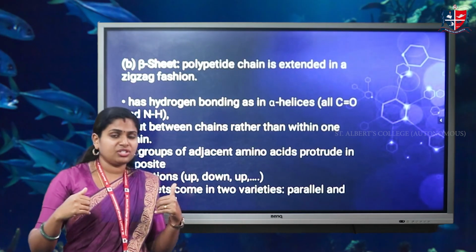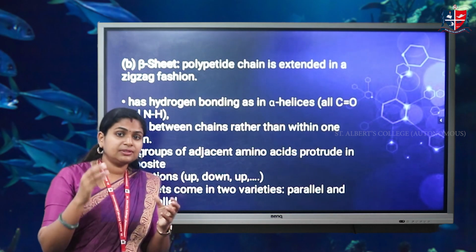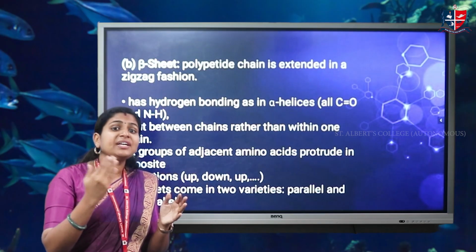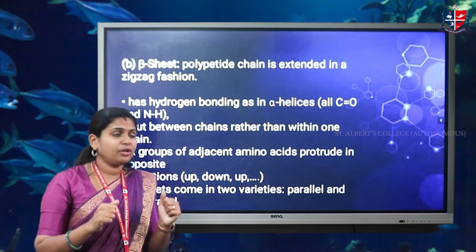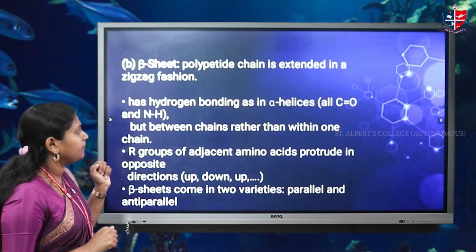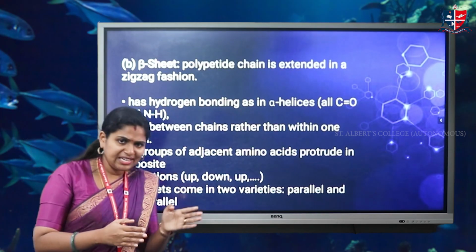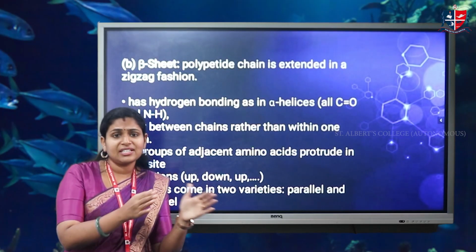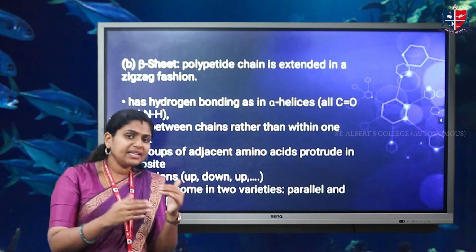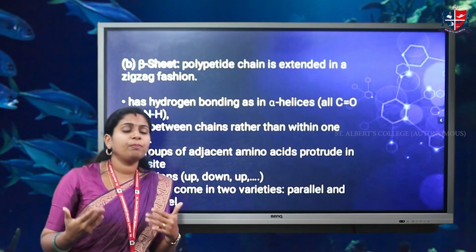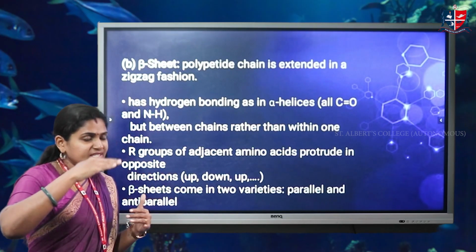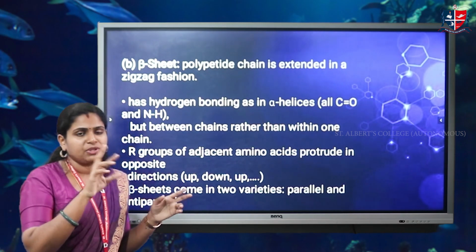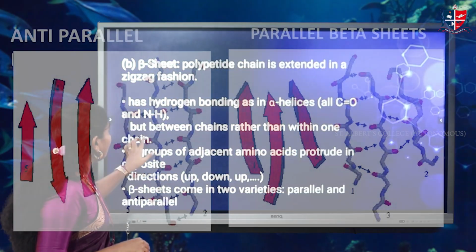It is a sheet-like structure. We already know about the spider web. It contains the beta sheet-like structure. Therefore, that gives the structural property. In both alpha helix and beta sheet there is hydrogen bond, but the main difference is that in beta sheet the hydrogen bond is formed between the chains, but in alpha helix it is within a single chain. And this is all about the beta sheets.